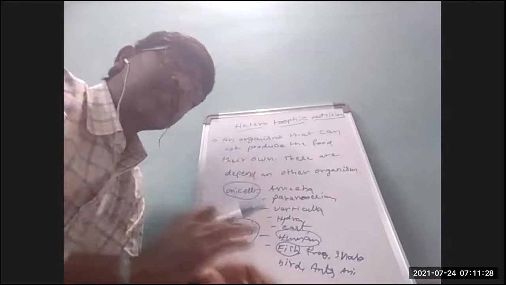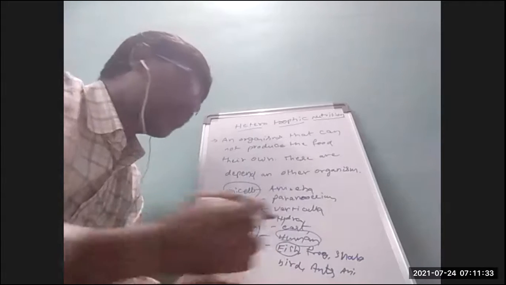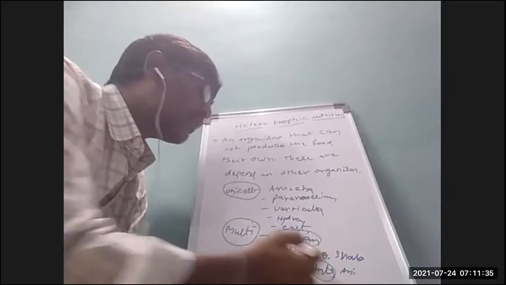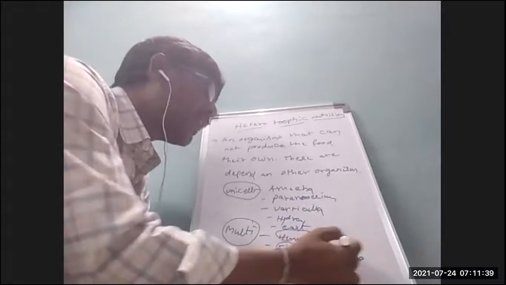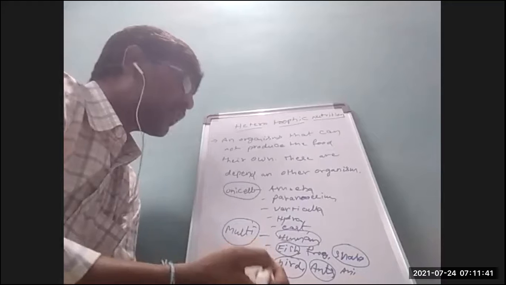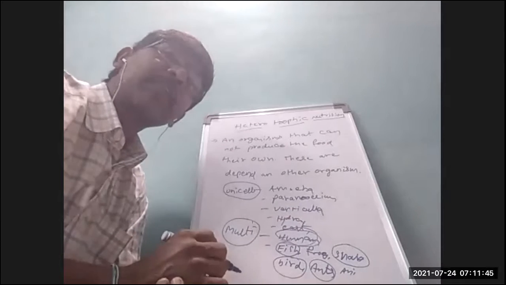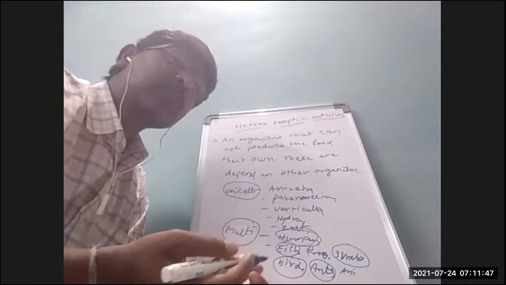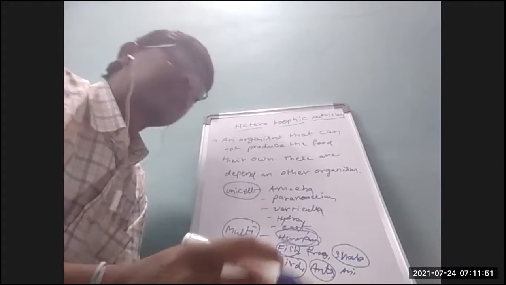Each animal has a different method. For example, an ant takes different food material, a bird, a snake and a human being each take food differently. Each animal's food material and methods are different.